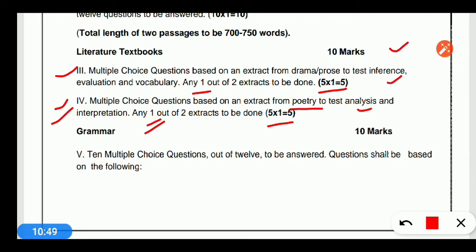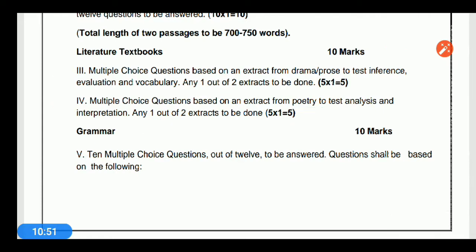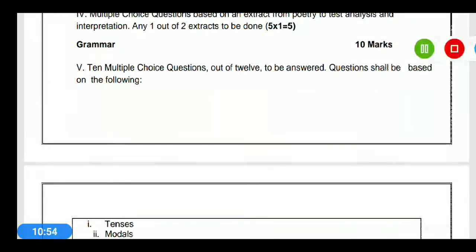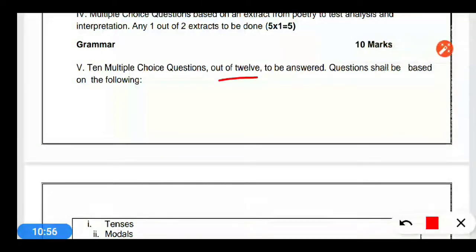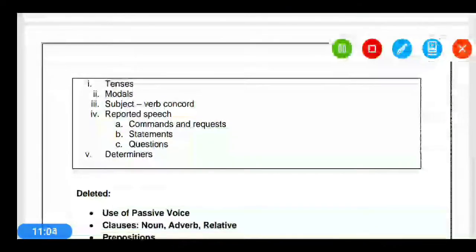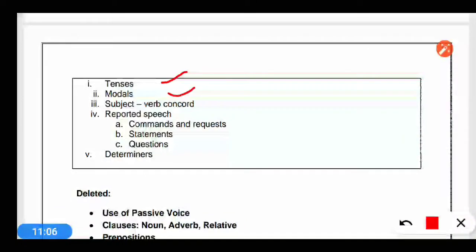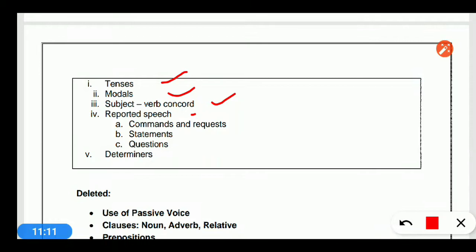Now if we talk about grammar, here you see that 10 multiple choice questions will be there out of 12. Here also out of 12 you have to attempt 10 questions. The course will be tense, modals, subject verb agreement, reported speech, including commands and requests, statements and questions, and determinants. So these will be 5 chapters from grammar that will be asked, as multiple choice questions. Once again I am repeating.